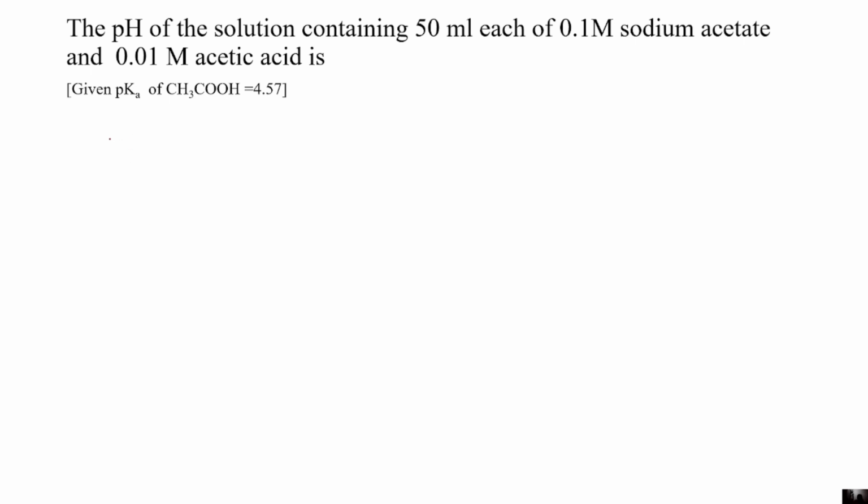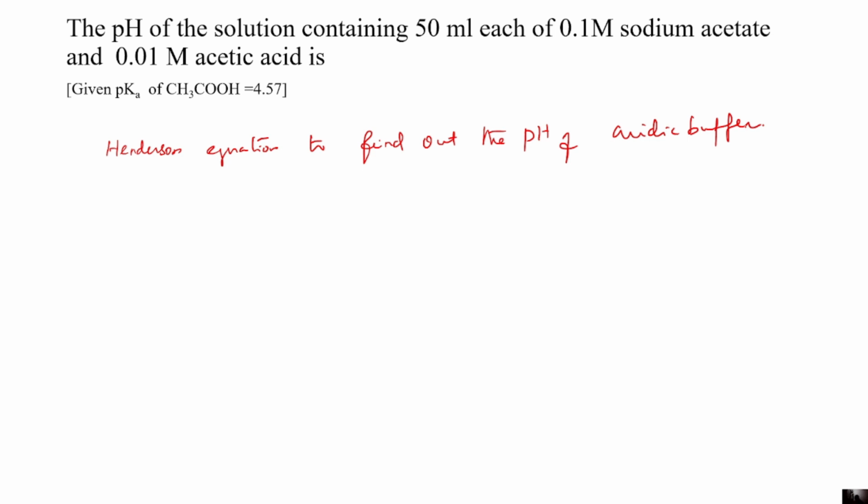The Henderson equation to find out the pH is used here. This is an acidic buffer. Acidic buffer is nothing but a weak acid and the salt of a strong base.